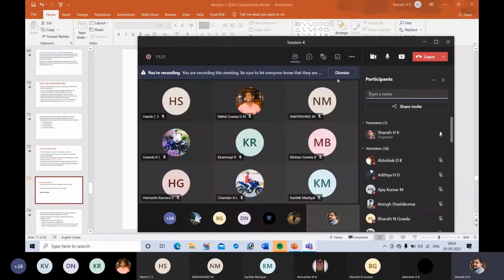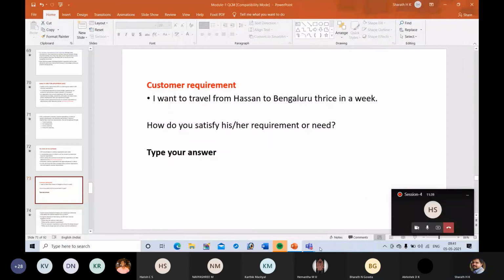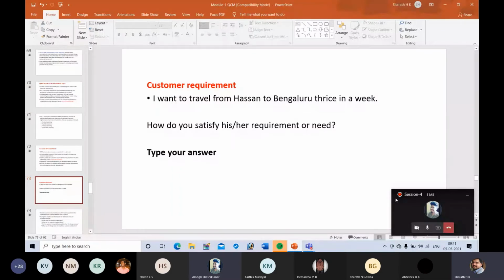Okay, if no one is willing to answer this, then Amog Shashikumar. Yes, sir. If you want to travel from Hassan to Bangalore, if that is your requirement, what are the ways in which you can satisfy your requirement? What are the possible options in front of you? You can unmute yourself and you can answer.